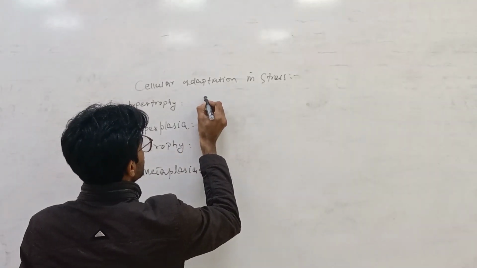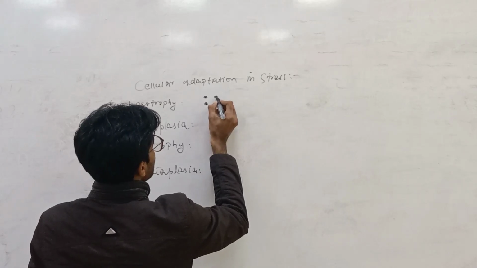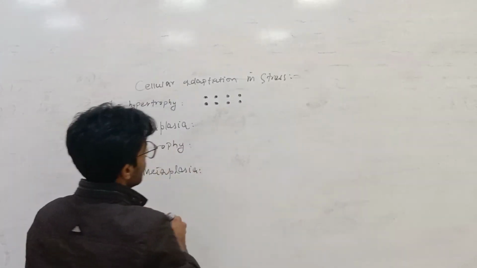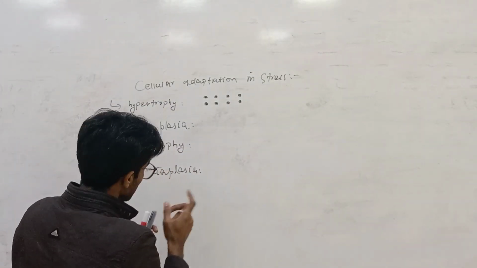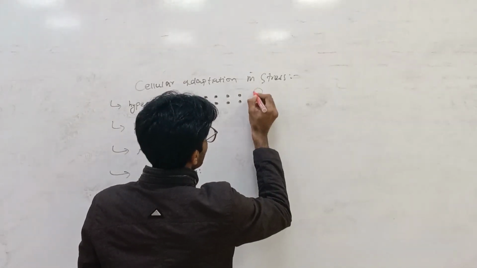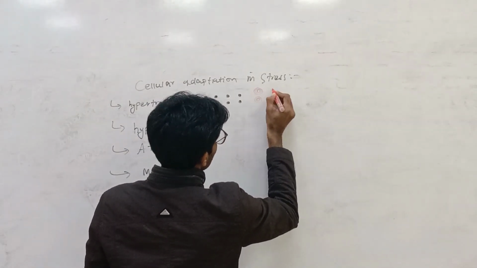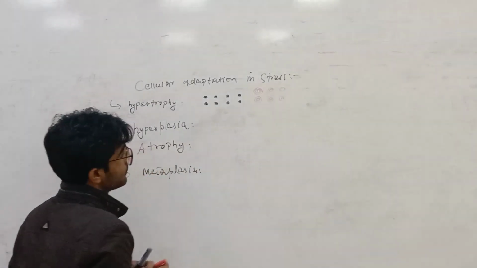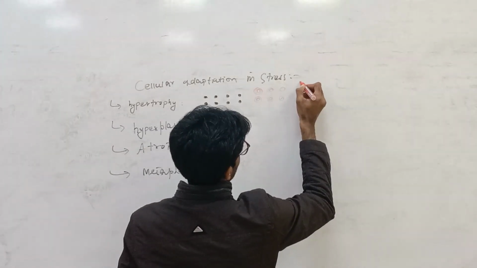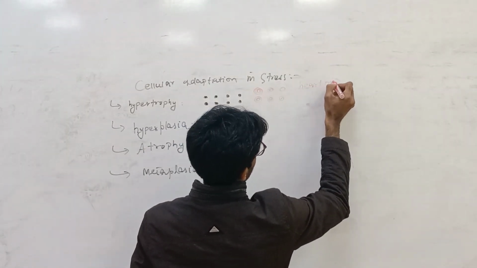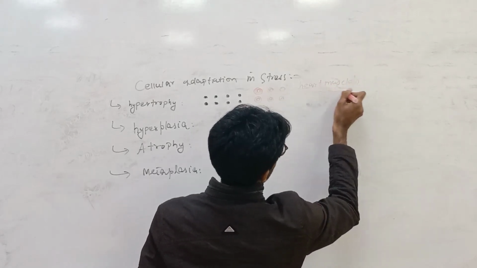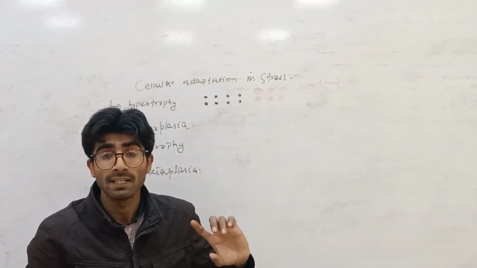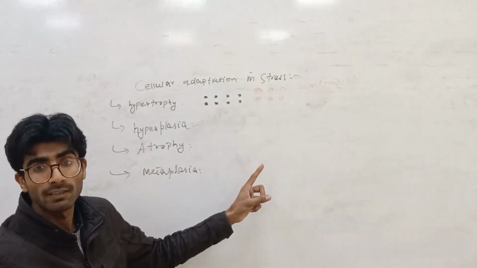Suppose we have a cell. I am drawing it here in normal size. But sometimes, due to environmental conditions, the size of the cell increases, the enlargement of the cell. For example, heart muscle. Hypertrophy is the condition in which the cell enlarges, in which the size of the cell increases. For example, heart muscle.